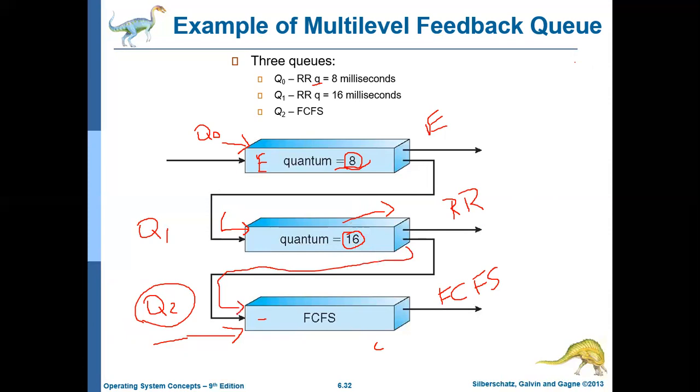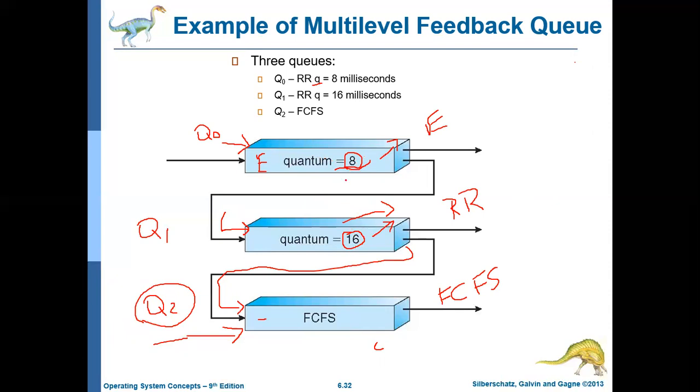So by this, the job or process that needs 8 milliseconds or less will be executed first. That will be given the first priority. And the job that needs 8 plus 16, that is 24 milliseconds or less, will be given second priority.